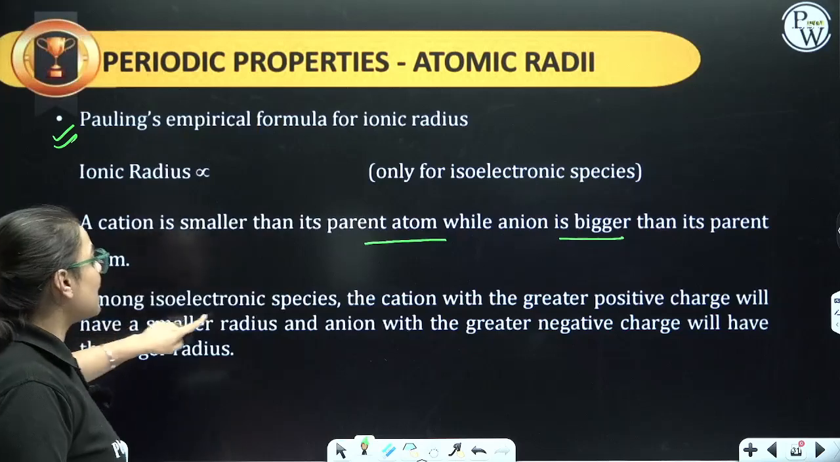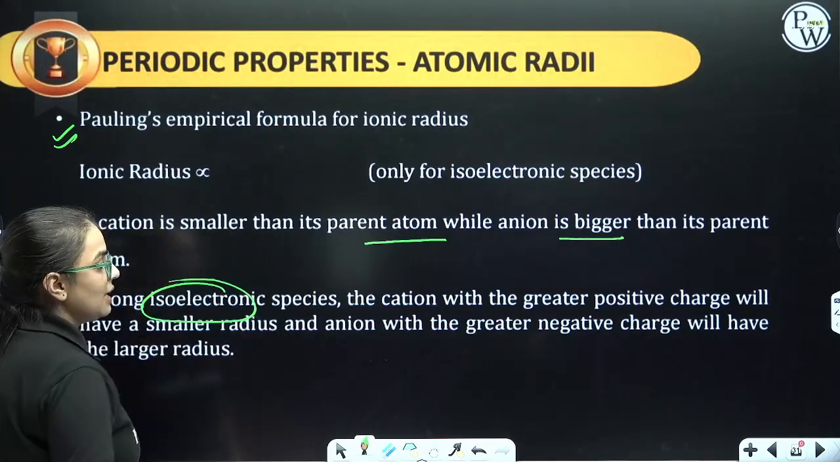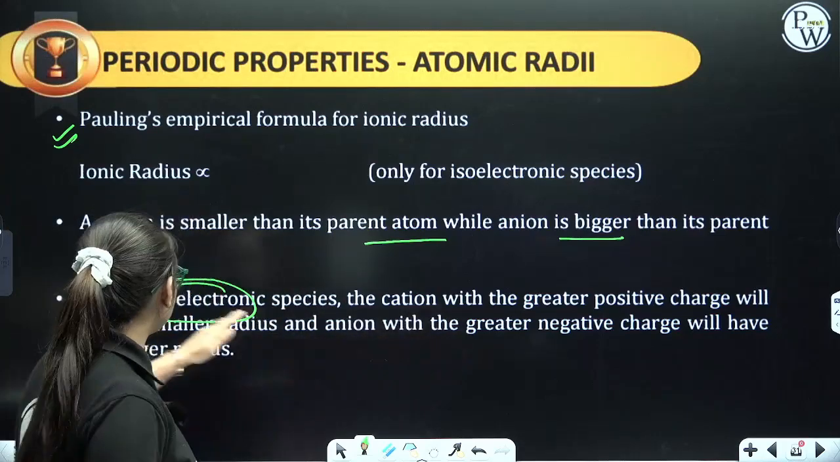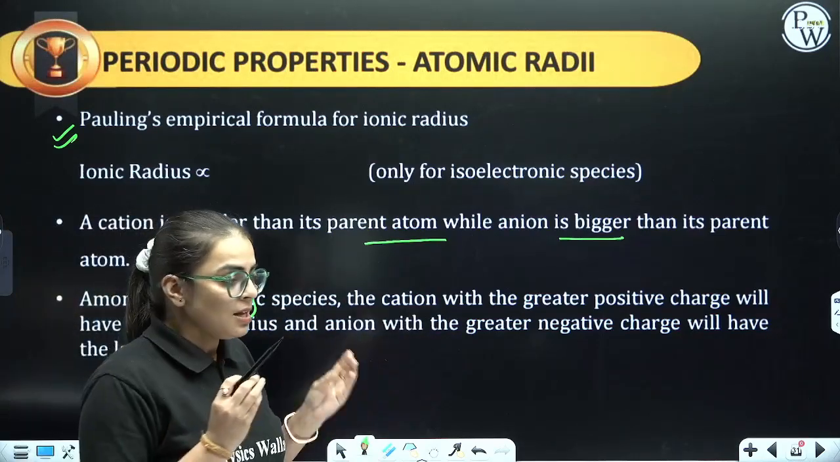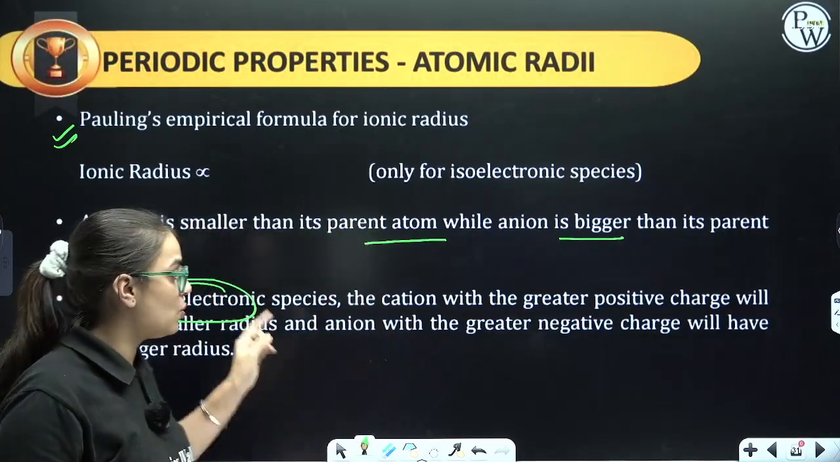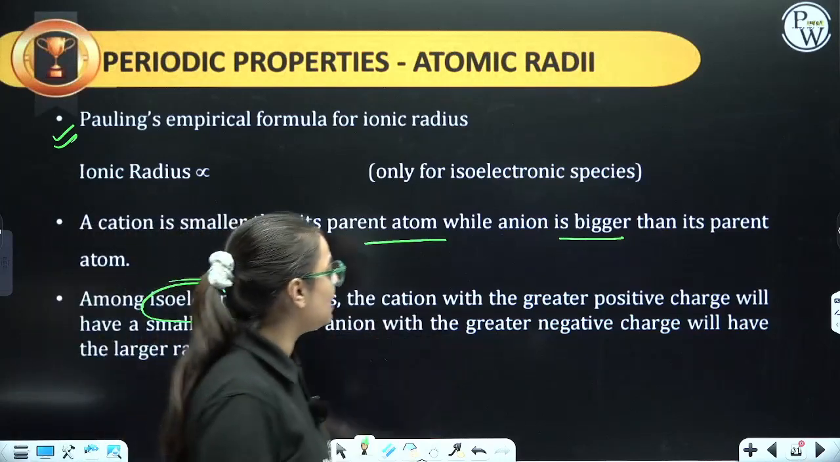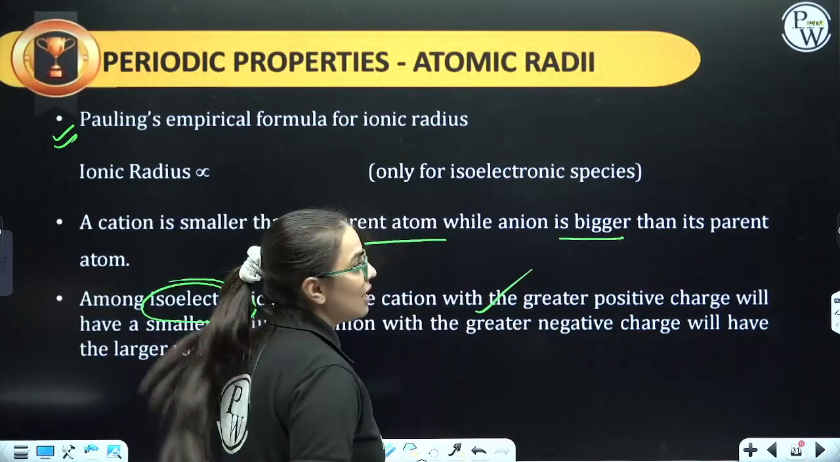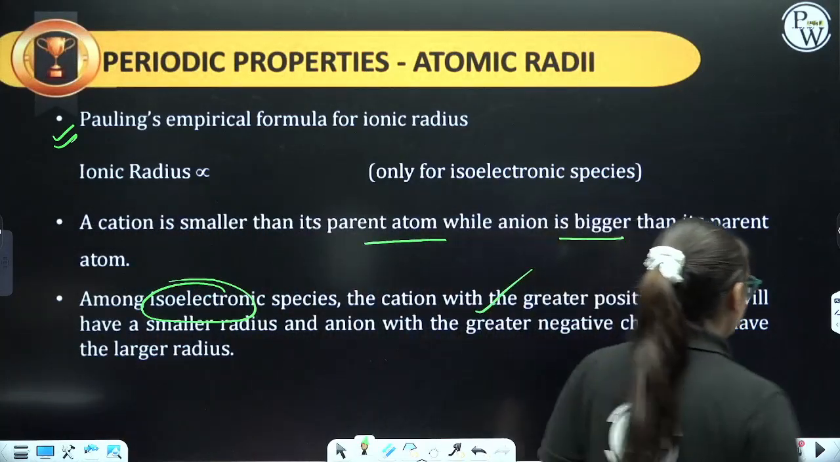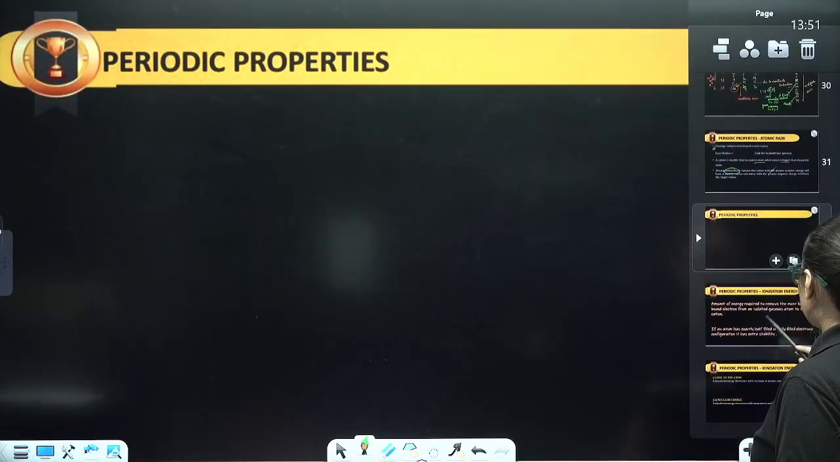Next. Among isoelectronic species, what are isoelectronic species? Which have same electrons. Cation with the greater positive charge will have a smaller radii. I told you, no, the one which has a negative charge will have a higher radii, the one with a positive charge will have a lower radii. So over here, cation which has a positive charge will have a smaller radii and anion with a greater negative charge will have a larger radii. Clear everybody? Clear?